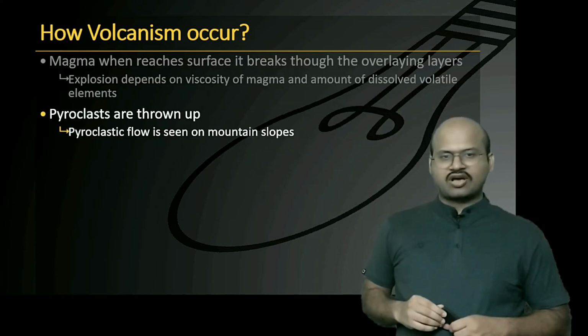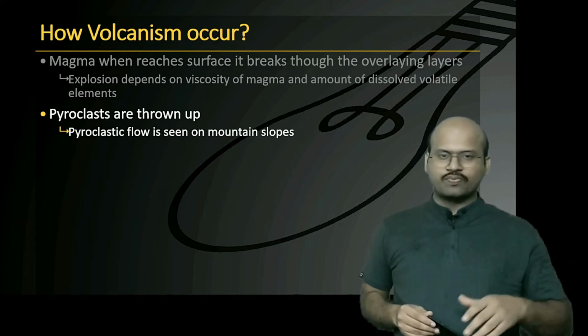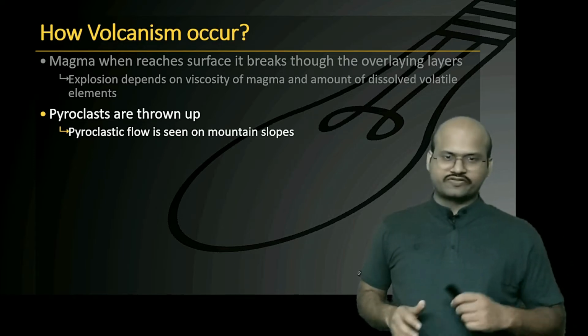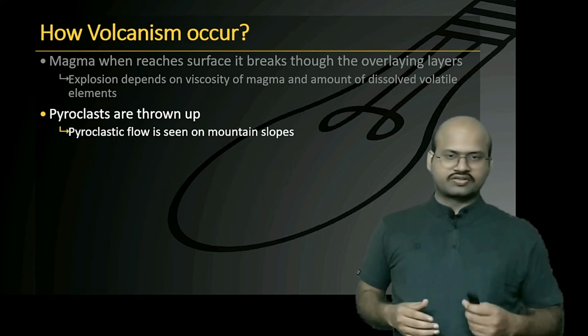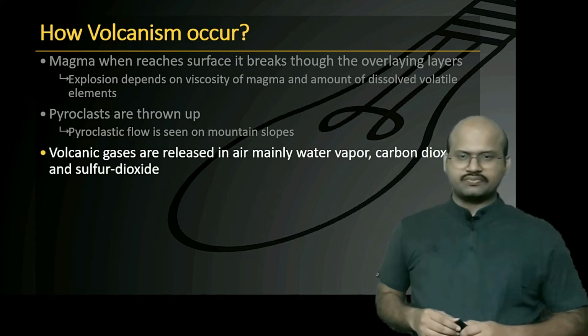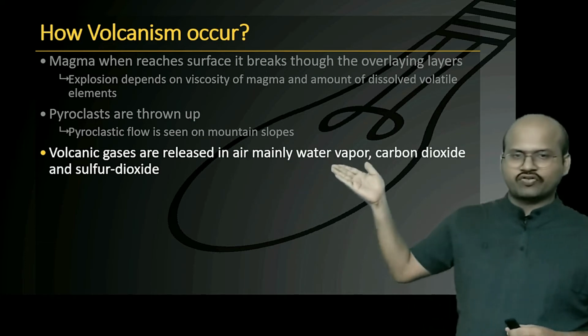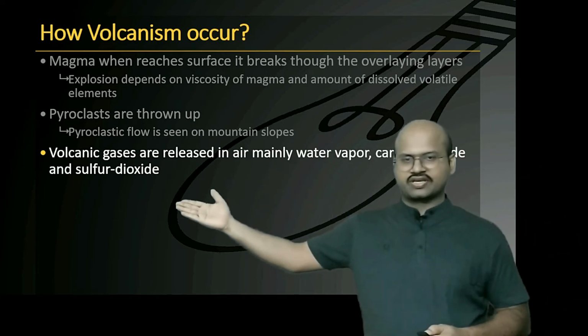Pyroclast elements are thrown up and they flow down the slope of the volcano. A pyroclastic flow is basically a flow of smoke mixed with rock fragments. Volcanic gases are also released, which mainly contain water vapor, carbon dioxide and sulfur dioxide.